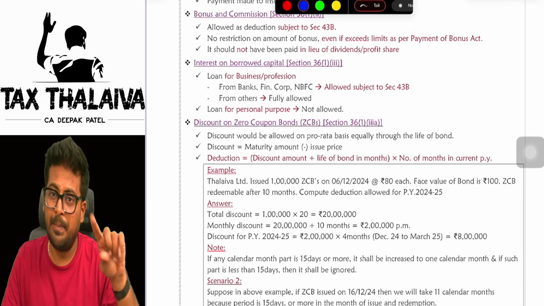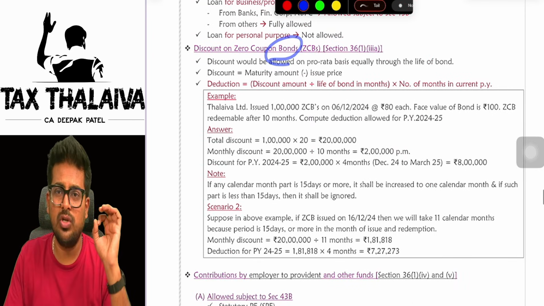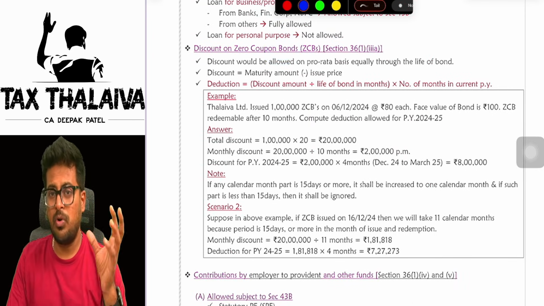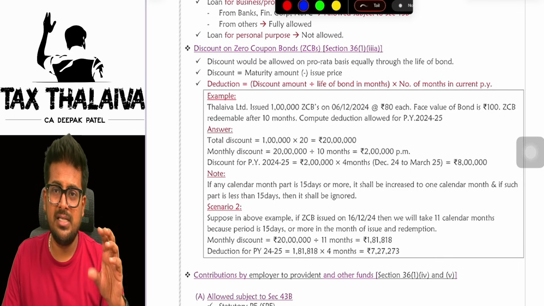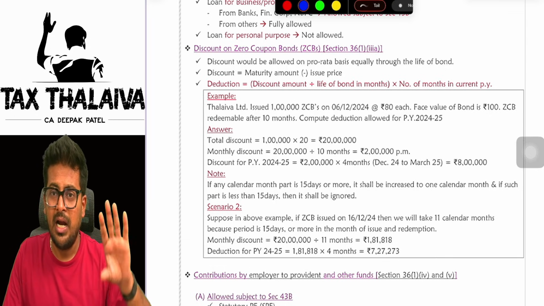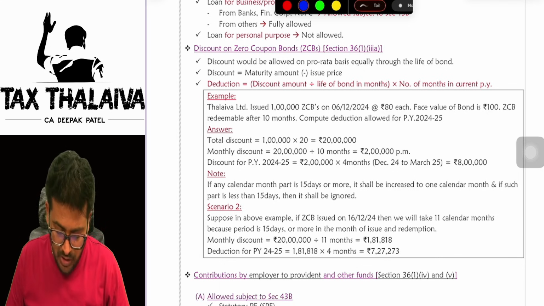If you have taken a loan for personal purpose, it is not eligible. This is also subject to 43B. Discount on zero coupon bond. What is a zero coupon bond? Zero coupon bonds are generally issued at a very discounted price, and they will not pay any interest on that. At the time of redemption, or the actual cost, they'll give you the actual face value of the bond.